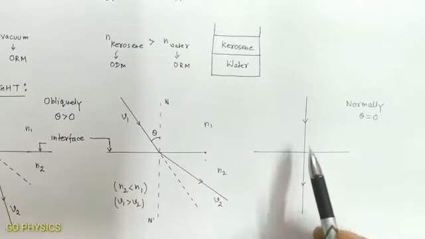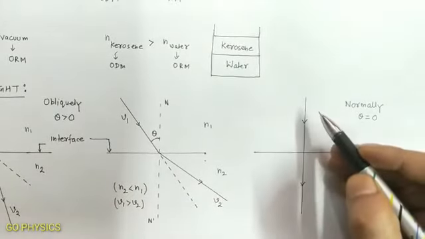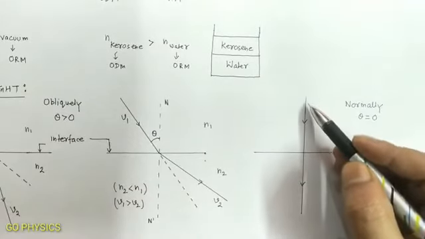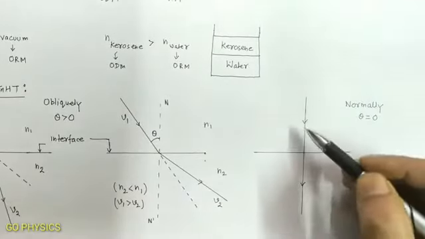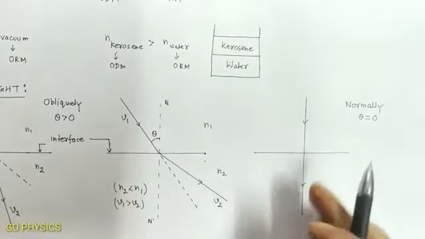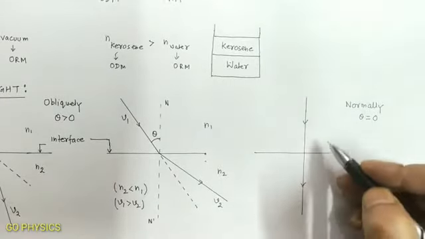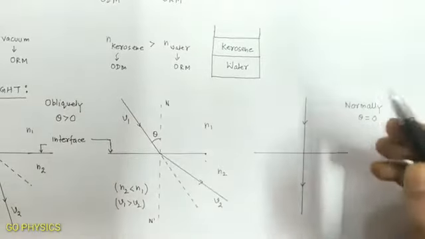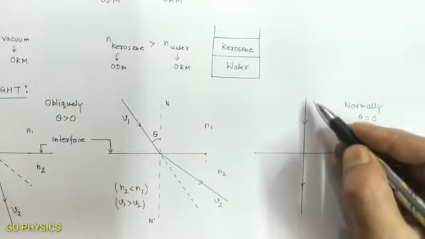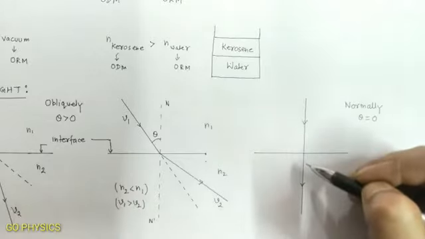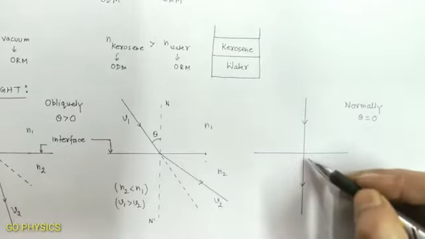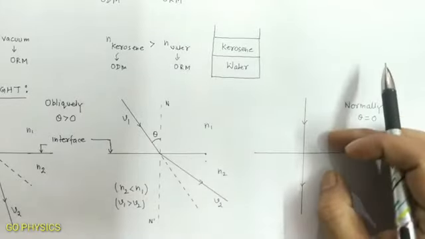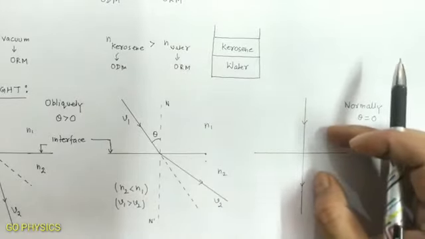Now look at the third example. If a ray of light falls perpendicularly, then there is no bending of light. Is it refraction of light, yes or no? If a ray of light falls perpendicularly on the surface, it goes into the second medium without deviation. Is it refraction of light? Because there is no bending.